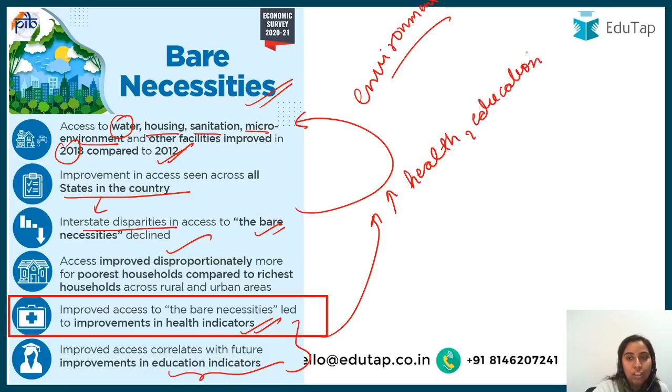This is, I am not saying all these things, please understand. Okay, all these things, right? Bare necessities, what are they? Has there been a decrease in the interstate disparities, or what did it cause? Health and education improvement. These are the basic things you had to know about the economic survey, right?